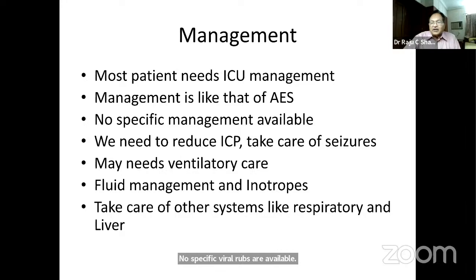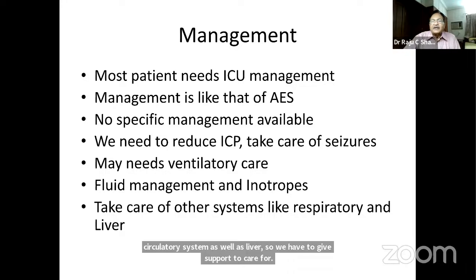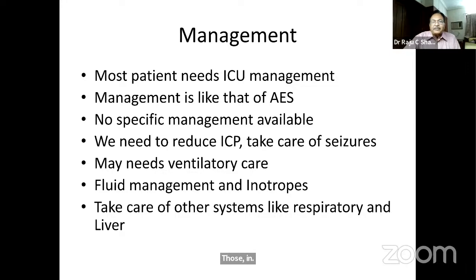So the most important part in the management is to reduce intracranial pressure, take care of seizures by using, if needed, 3-4 drugs. Most of these children need ventilatory care, fluid management, and management of shock and hypoglycemia. In some of them, there is involvement of the respiratory and circulatory system as well as the liver. So we have to give supportive care for those children for that systemic problem.